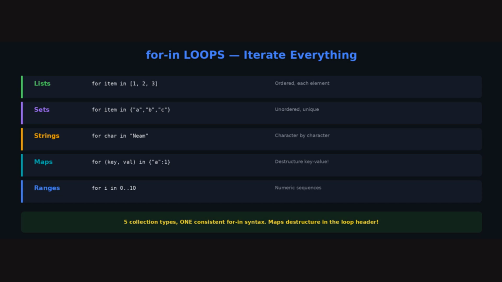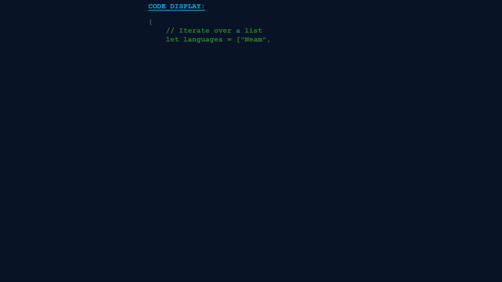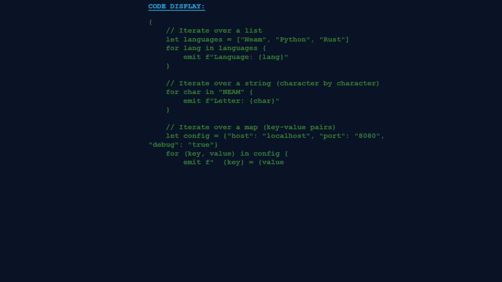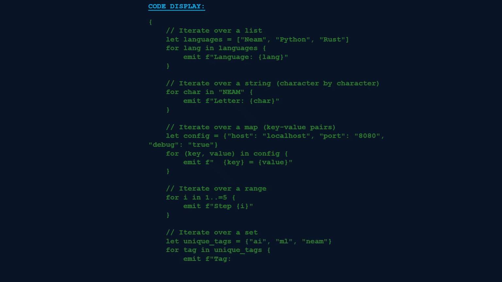For in loops in Neam iterate over anything iterable. Lists, straightforward, each element in order. Strings, you get each character one at a time, great for parsing. Maps, and here's the beautiful part, you destructure key value pairs right in the loop header: for key, value in config. No dot items, no dot keys. Just destructure directly. Ranges, 1..=5 gives you 1 through 5 inclusive. Sets, iteration works, but remember sets are unordered. Five collection types, one consistent for in syntax.